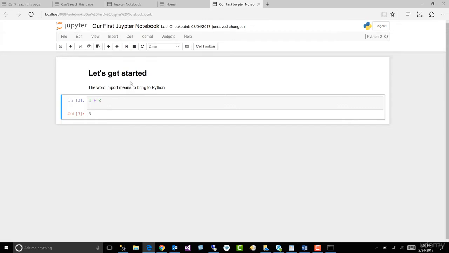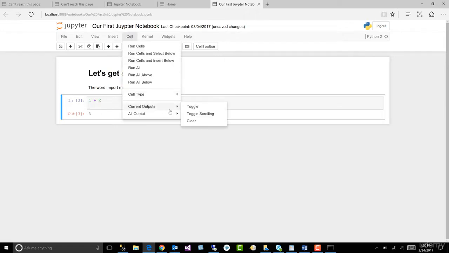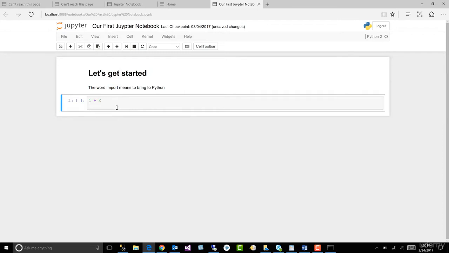Now, let's say we've done this the whole way down. We've got a big long list of code, and we want to clear the output. So let's come up here to Cell, Current Outputs, Clear. And that will clear all of our cells. I promise you'll use that later. That's really a handy feature. All right, we can save anytime you want. This is kind of like forcing a save. It will auto-save every few seconds as you're working through the code. But again, you can force a save anytime you like.